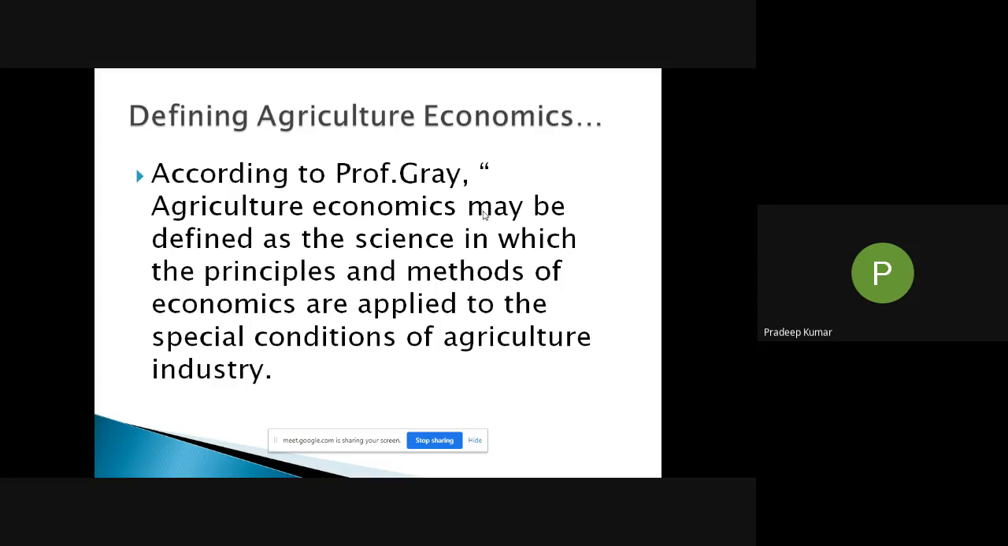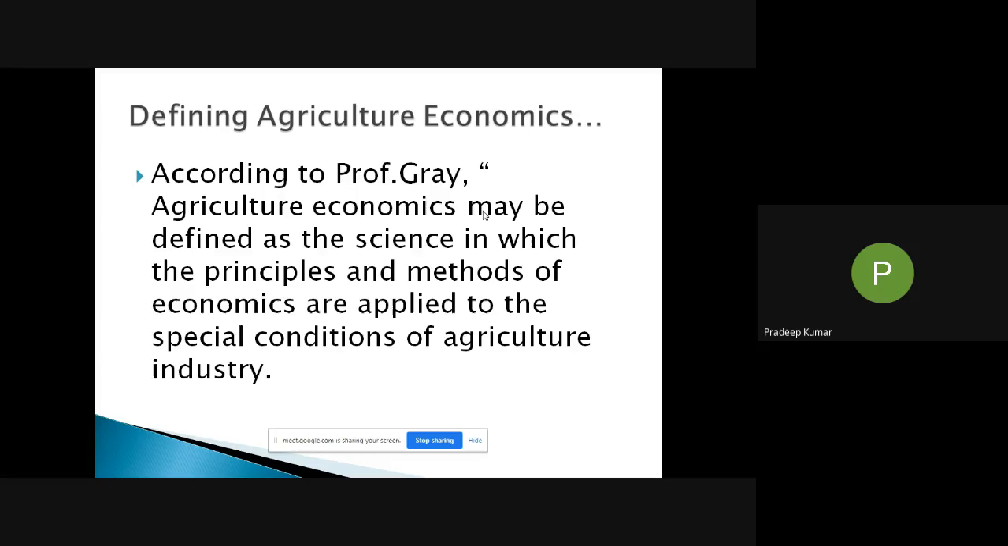So we have certain principles and methods in economics. We have certain production functions in economics, we have certain distribution functions in economics, and we have certain laws in economics, certain principles in economics, certain profit maximization principle, we have that. And so therefore, we are using these principles and methods of economics in the agriculture field. That's what, simply speaking, agriculture economics is.